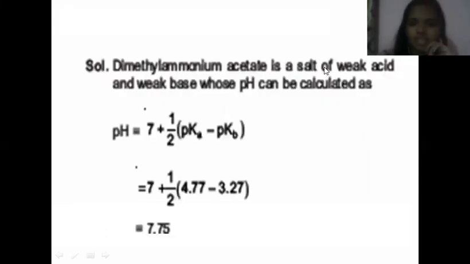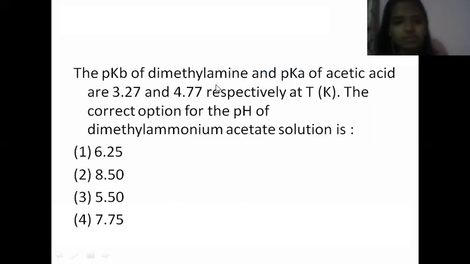So diacetate is a, I'm sorry. Okay, this is a pK. What is the meaning of pKb? It is the base dissociation constant. pKa means acid dissociation constant, right? And they have asked you to calculate the pH of dimethyl ammonium acetate.